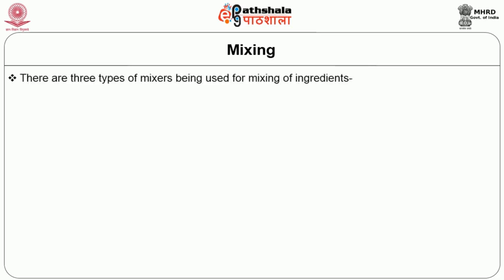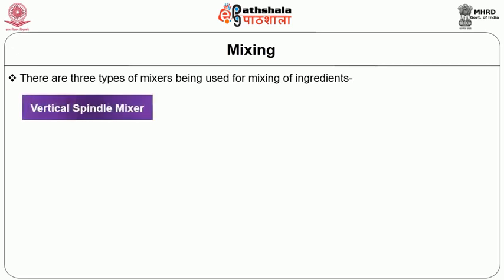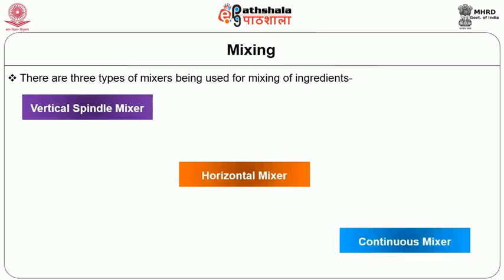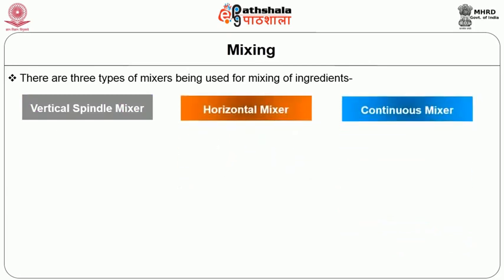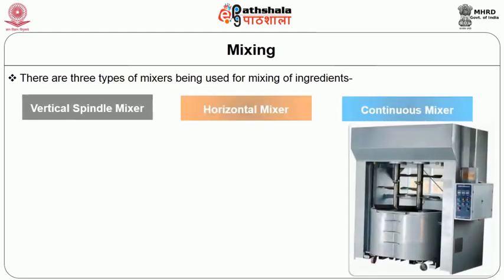There are three types of mixers being used for the mixing of ingredients: vertical spindle mixer, horizontal mixer and continuous mixer. For the mixing purpose, there are three types of mixers being used in the baking industry. The first one is the vertical spindle mixer.